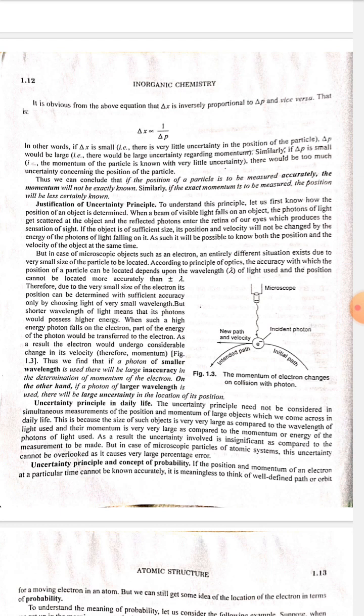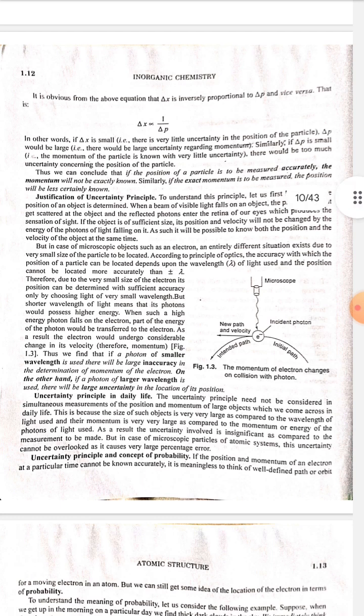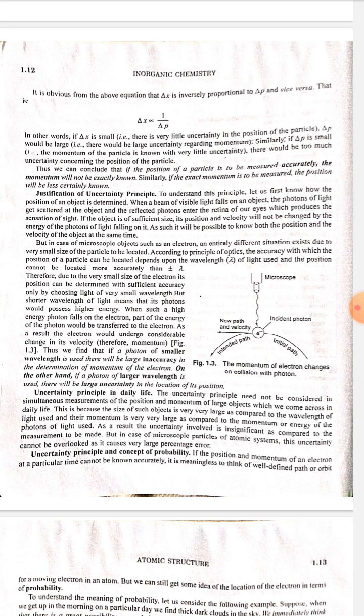As a result, the uncertainty involved is insignificant as compared to the measurement to be made. But in case of microscopic particles of atomic systems, this uncertainty can't be overlooked as it causes very large percentage error.